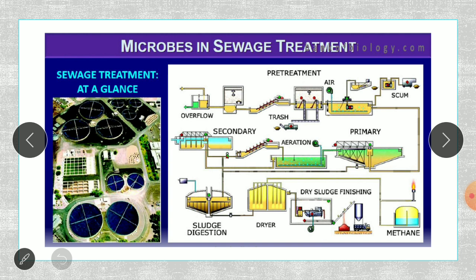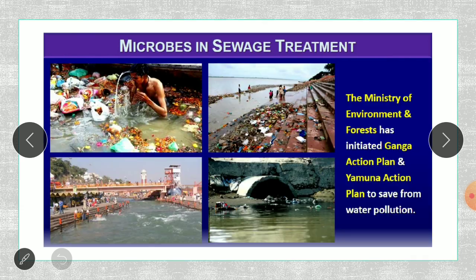And realizing the importance of the sewage treatment plants, the Ministry of Environment and Forest has initiated something known as the Ganga Action Plan and the Yamuna Action Plan to save these major rivers of our country from pollution, because these have become some of the most highly polluted rivers of the world, you can say nowadays.